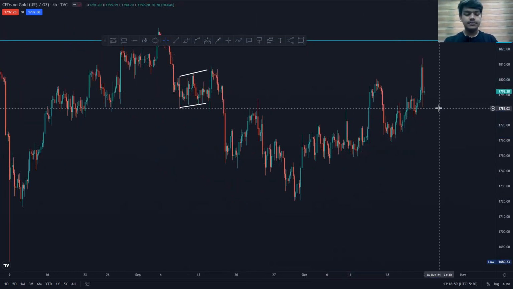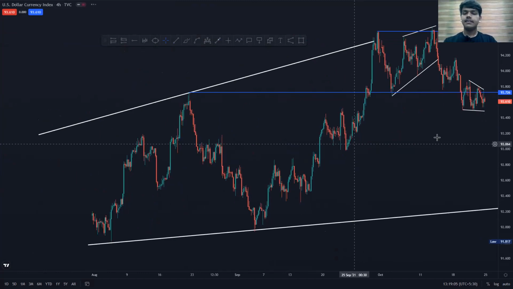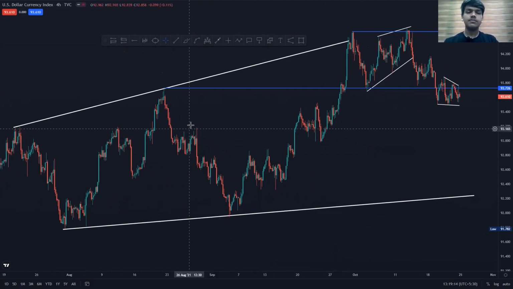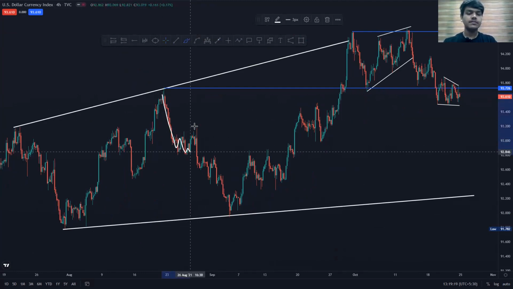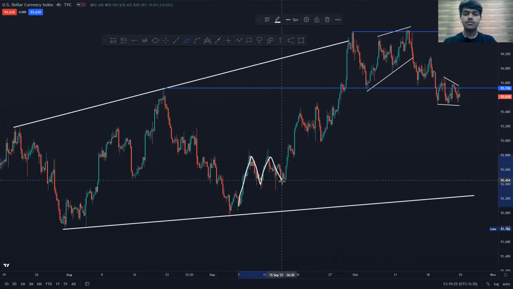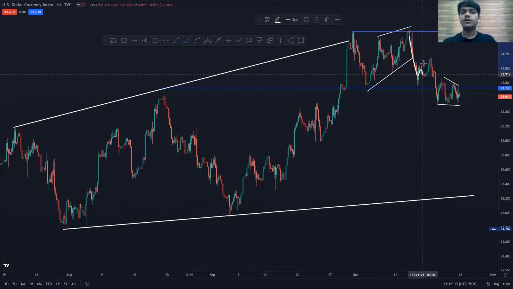And let me talk about one more thing, which is the repetition in price action structure. If you look at this DXY, the repetition in price action structure is something which gives you confidence when you start developing the right mindset. So what is the price action structure which keeps repeating itself? You can see this was a very good impulse, we form a correction, price moved up, then continuation for the downside. Again a very good impulse move, then price formed a correction, and again moved up for the continuation to the upside. The same thing, price forms an impulse, forms a correction, and then again moves for the continuation to the downside. Right now we are forming the correction, and once it is over, it will again move to the downside.